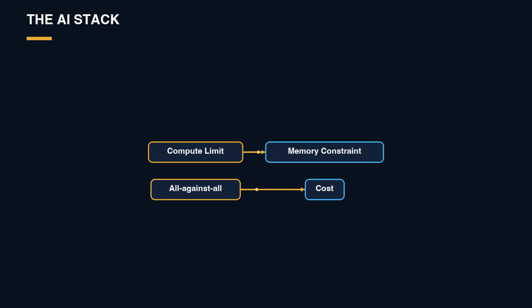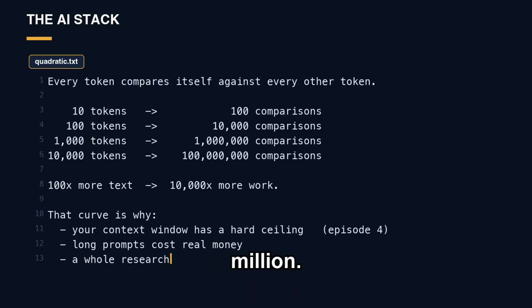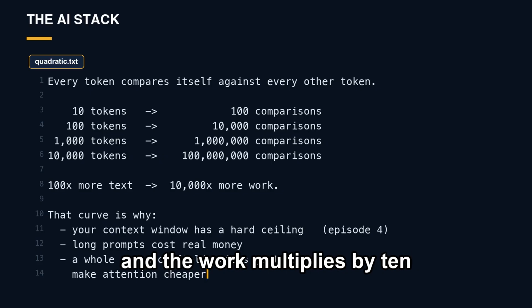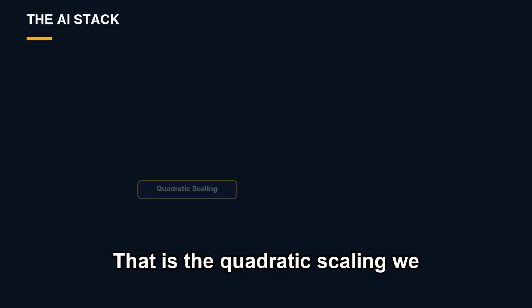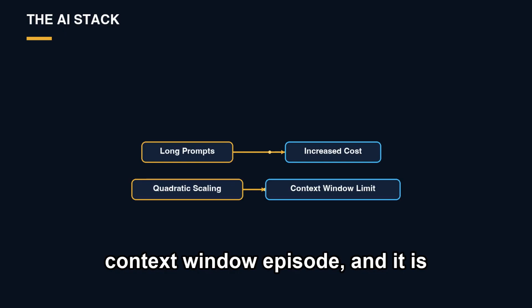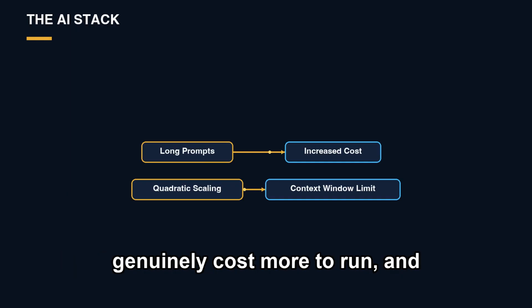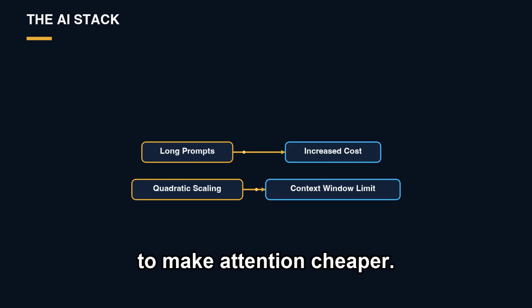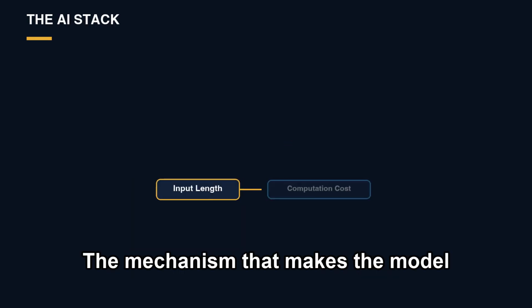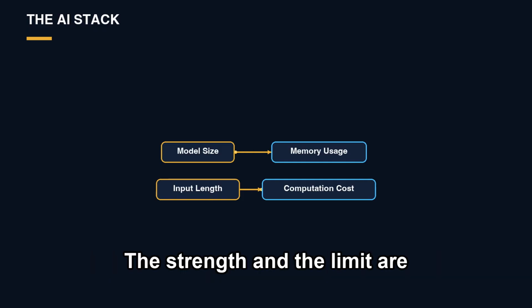The title turned out not to be arrogant. It was a receipt. But all against all has a price, and you've already met it. Look at the arithmetic. 10 tokens make 100 comparisons. 10,000 tokens make 100 million. Multiply your text by 100 and the work multiplies by 10,000. That is the quadratic scaling we promised to explain back in the context window episode, and it is exactly why the window has a hard, expensive ceiling, why long prompts genuinely cost more to run, and why a whole research field exists to make attention cheaper. The mechanism that makes the model brilliant is the same mechanism that makes long inputs costly. The strength and the limit are one thing.